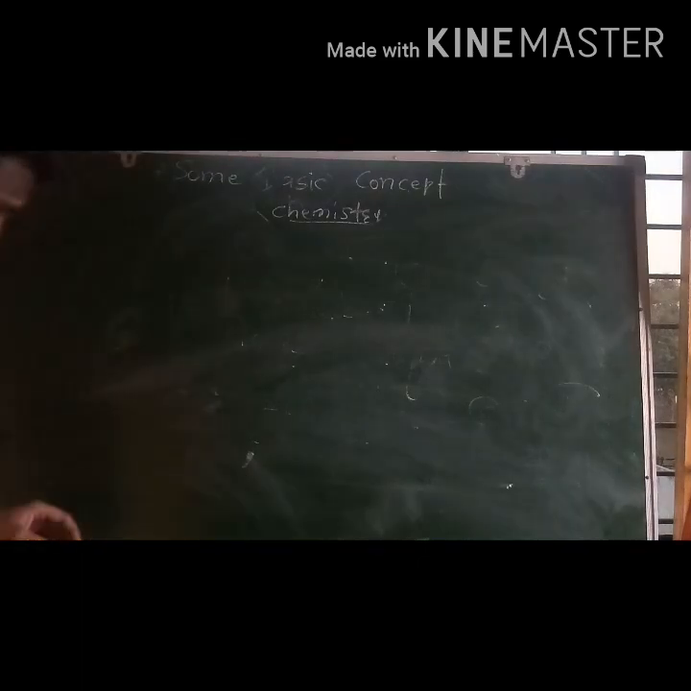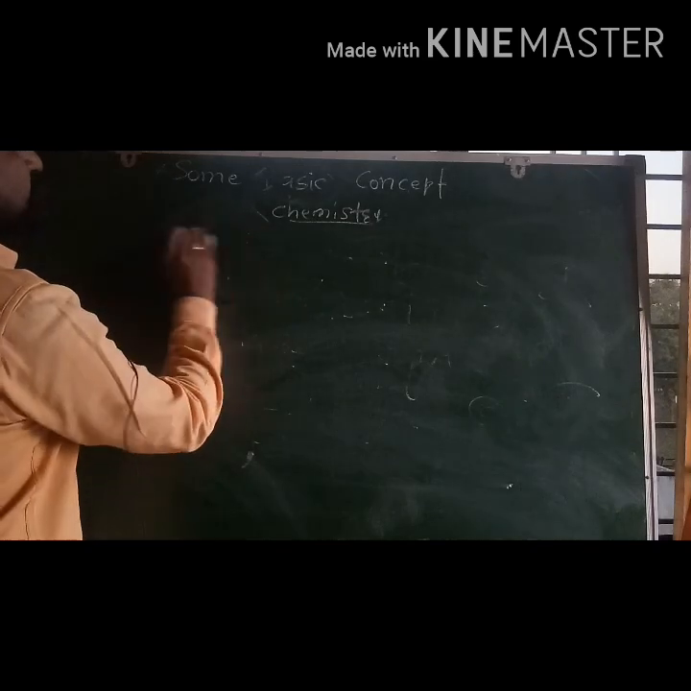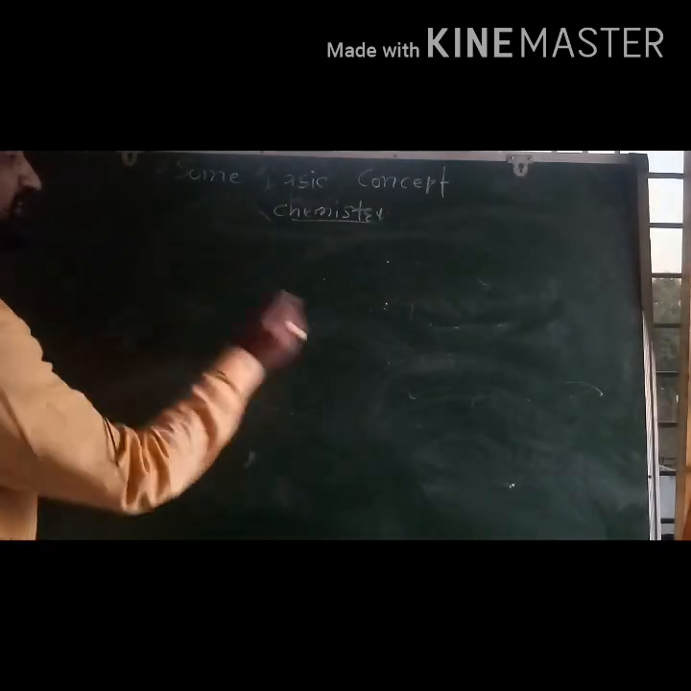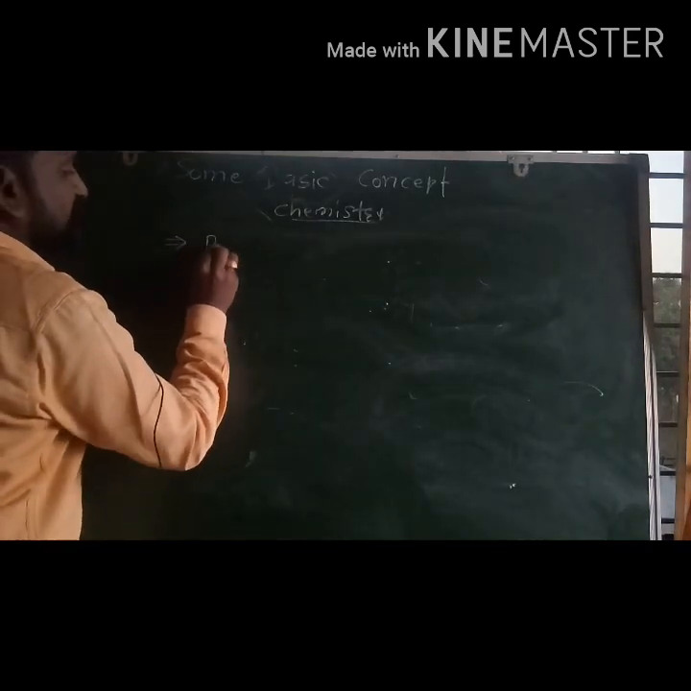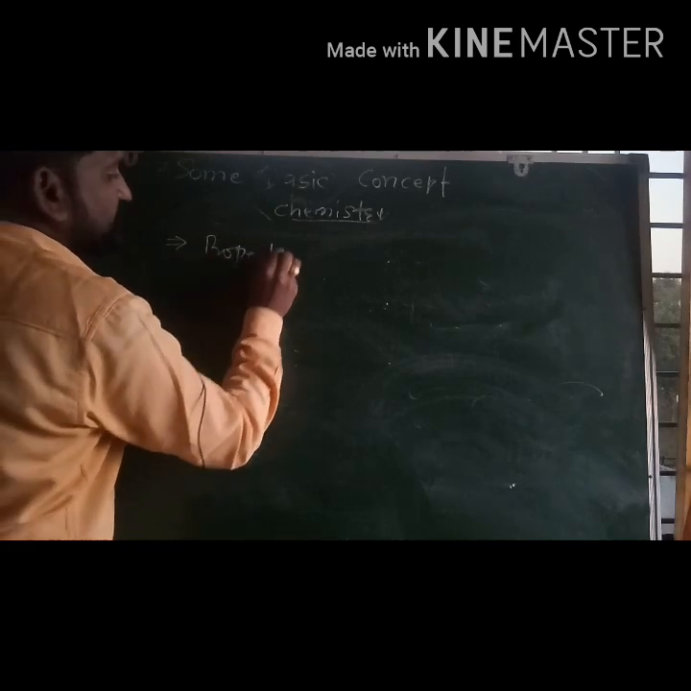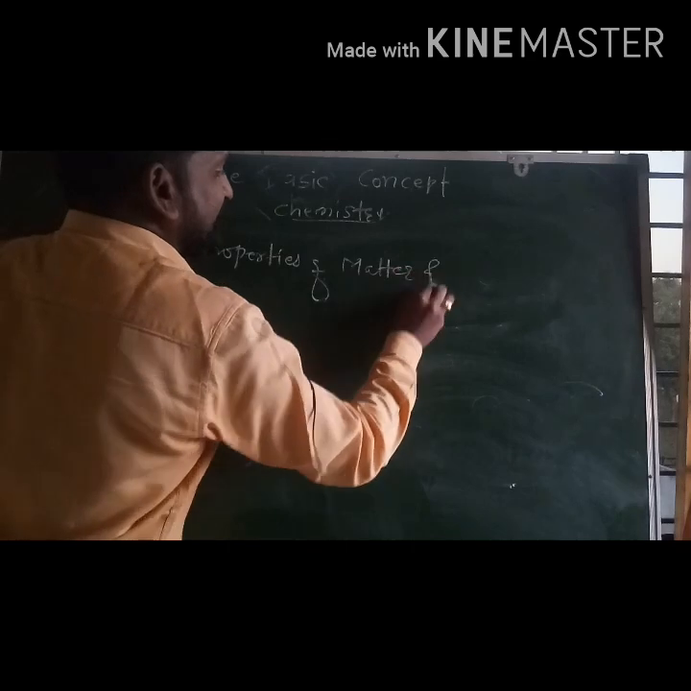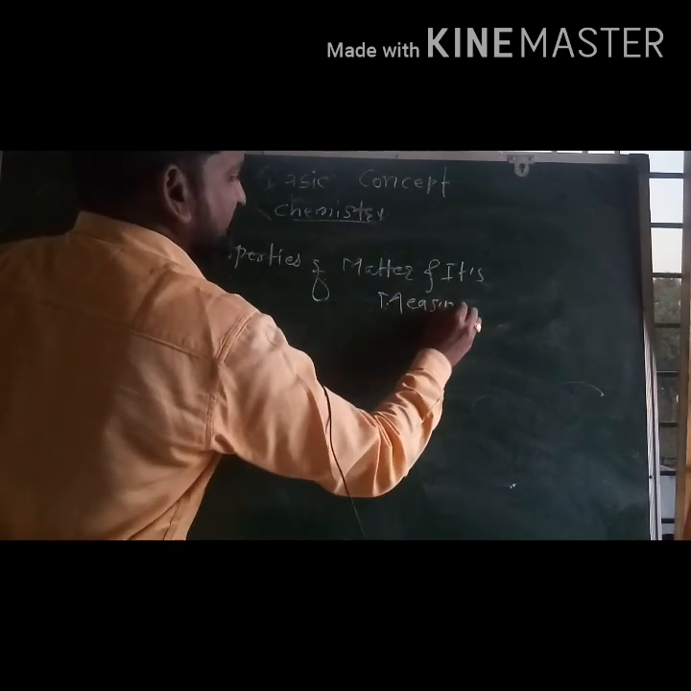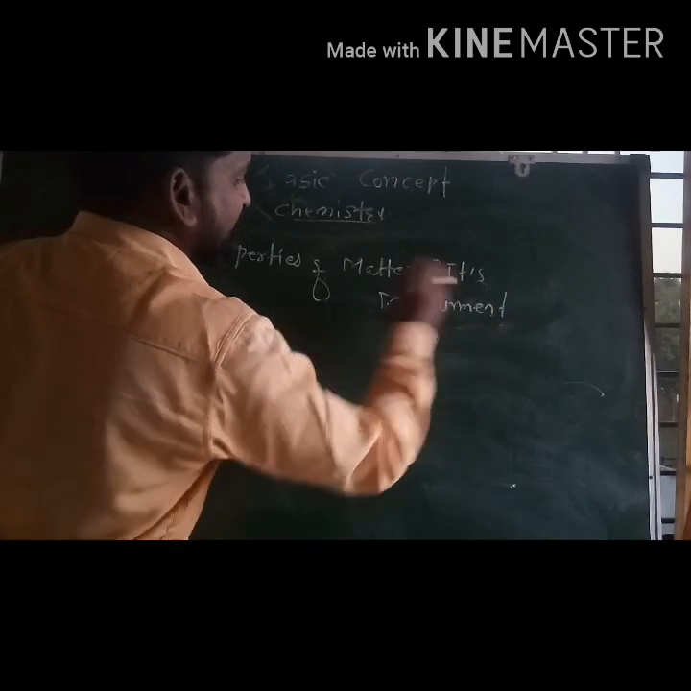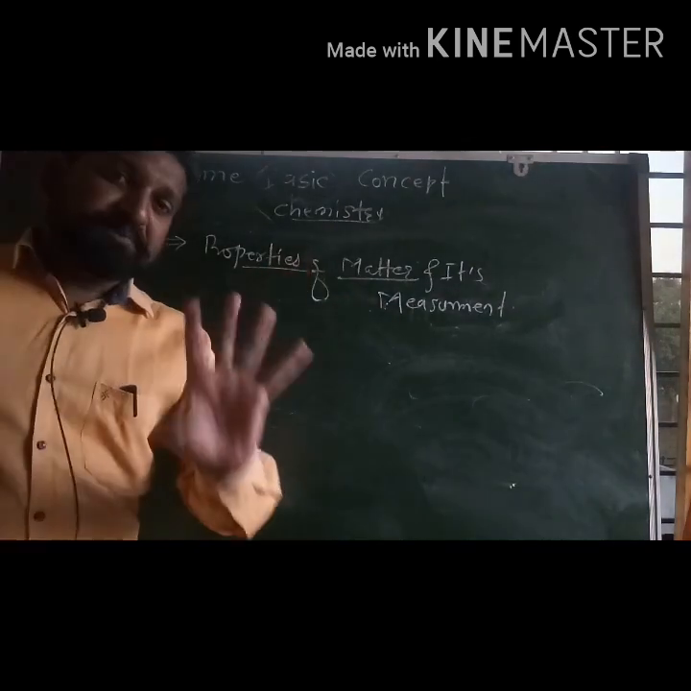Now, after finishing the states of matter, we will discuss the types of property. Let us discuss here the properties of matter and its measurement. Now everybody see here. Matter has two types of property.